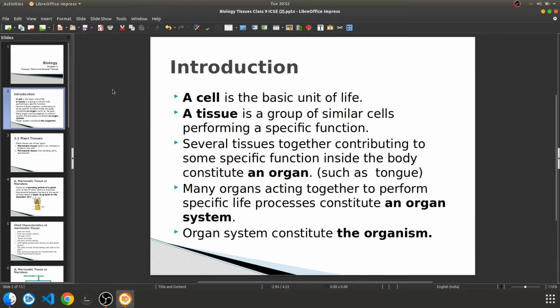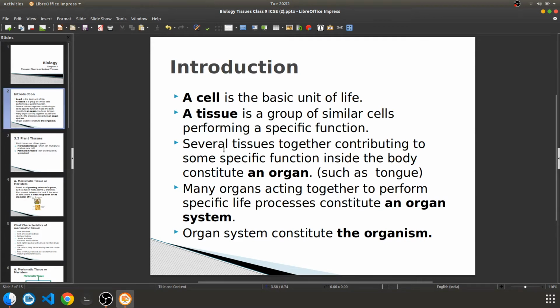Now they have given one example: the tongue is an organ which is used to taste food. Now this tongue is made up of what? It is made up of epithelial cells, nerve cells, muscle cells. So it is made up of all these different kinds of cells, or tissues you can say, and one organ is made up of these three kinds of cells or tissues. And what function does it do? It does the function of tasting food, isn't it? Sensation, basically sensation, tasting of food. So this is the organ made up of three kinds of tissues or cells.